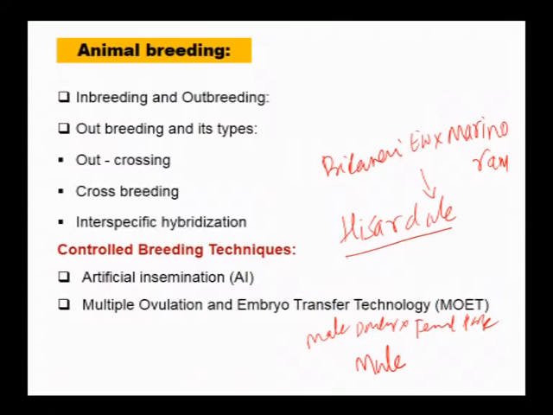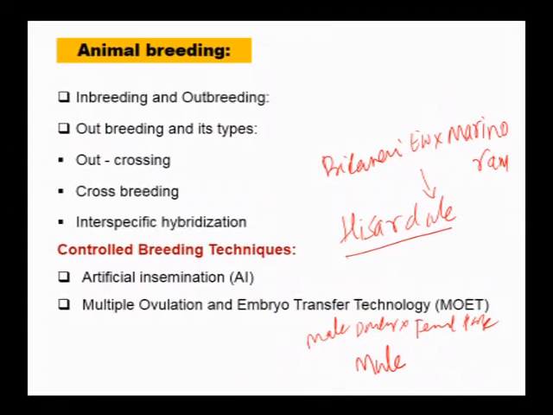taken care of. Multiple ovulation and embryo transfer technology involves production of more eggs per ovulation by giving hormonal treatment with FSH-like activity in superior cattle.